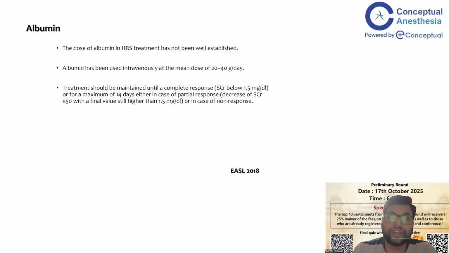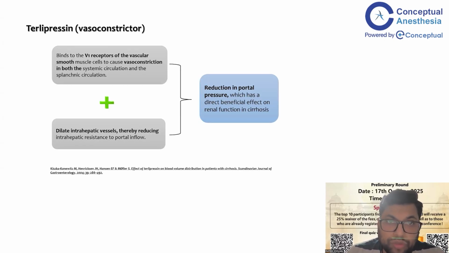Terlipressin acts on the V1 receptor of vascular smooth muscle to cause vasoconstriction, in both the systemic circulation and the splanchnic circulation, and dilates intrahepatic vessels, thereby reducing portal pressure, which has a direct beneficial effect on renal function in cirrhosis.